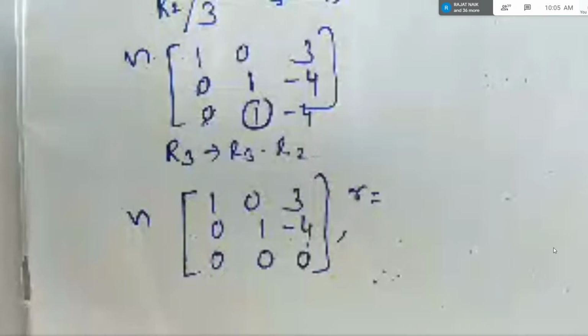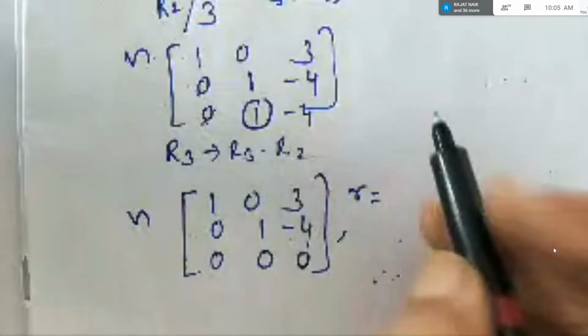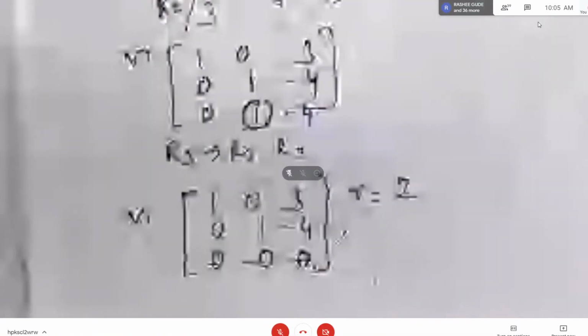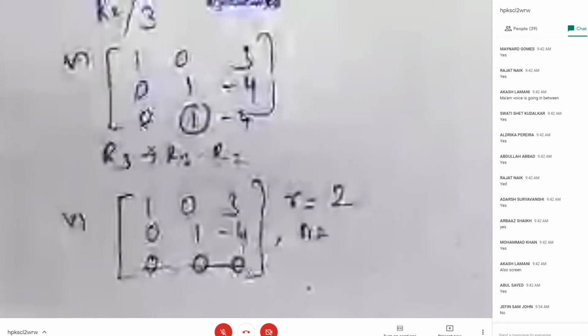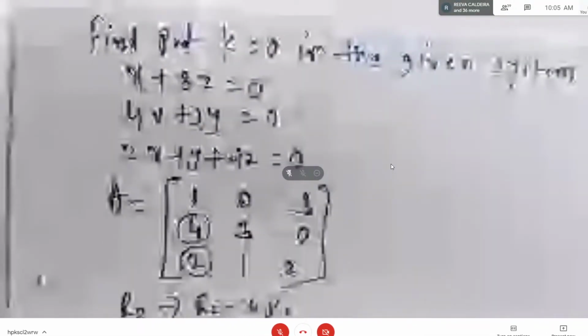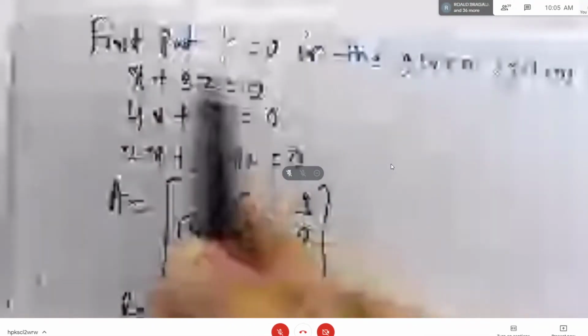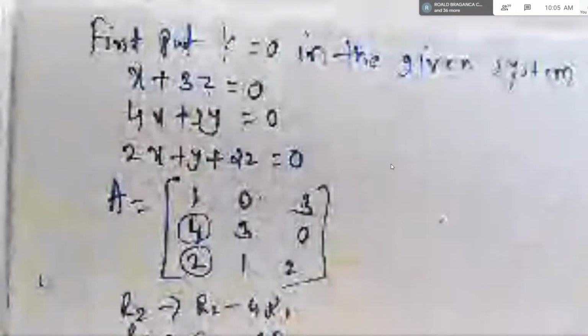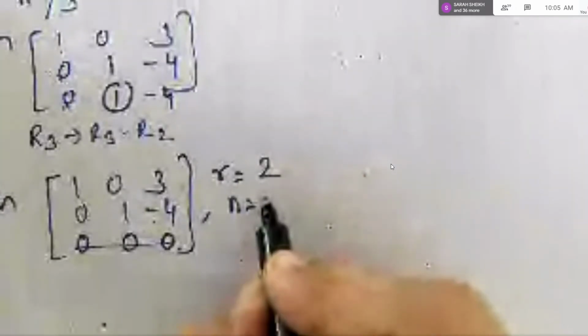Okay. So what is the rank here? Rank is 2 because the last row is 0 row. You have to ignore last row, right? Now tell me how many unknowns are there, n, in the system of equations? Here 3, no? X, Y, Z. In the whole system, how many unknowns? Unknowns means the unknown variables. Remember. Okay. So n is equal to 3.